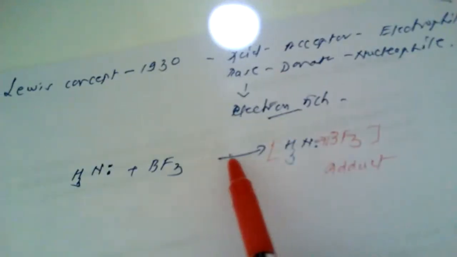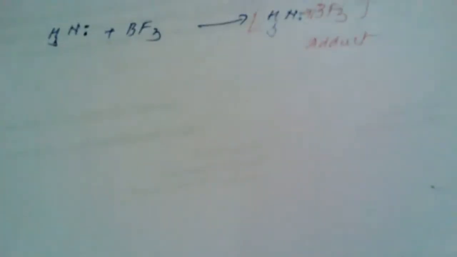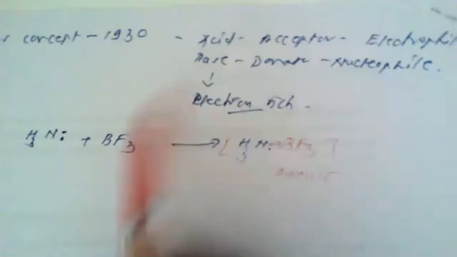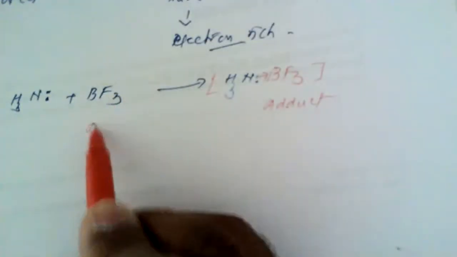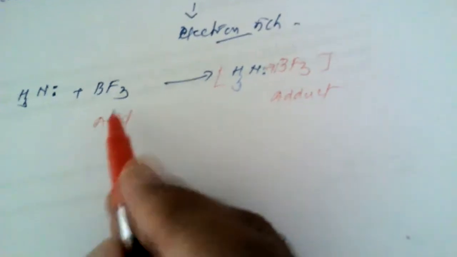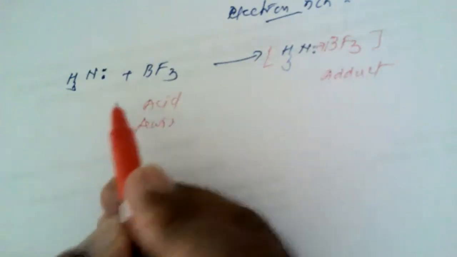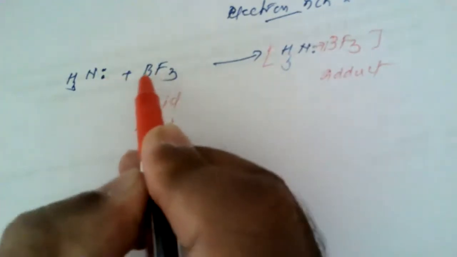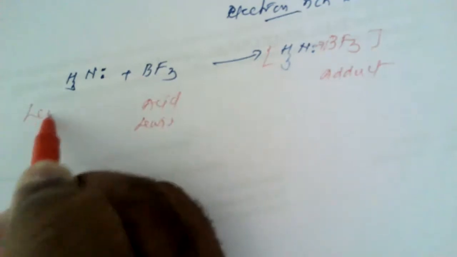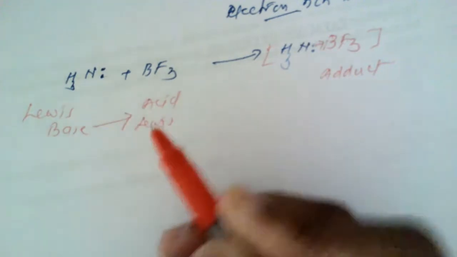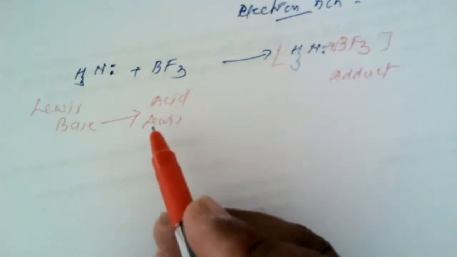Now, according to this concept, we have to define the acid and base. We have seen that an acid is a substance that accepts electrons. So here boron trifluoride behaves as a Lewis acid, and as NH3 gives its electron to the nucleus of the acid, it is known as a Lewis base. So a Lewis base gives its pair of electrons to the acid.